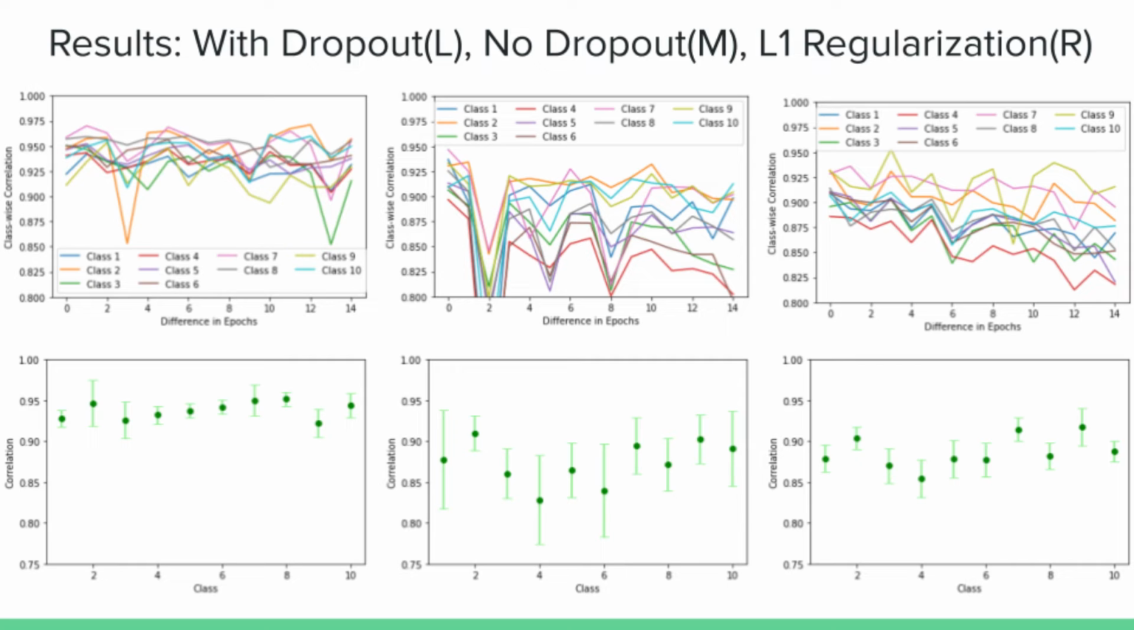So we took two networks which have mostly stabilized. One is dropout, the other is L1 regularization. And both these methods try to stabilize your testing accuracy.